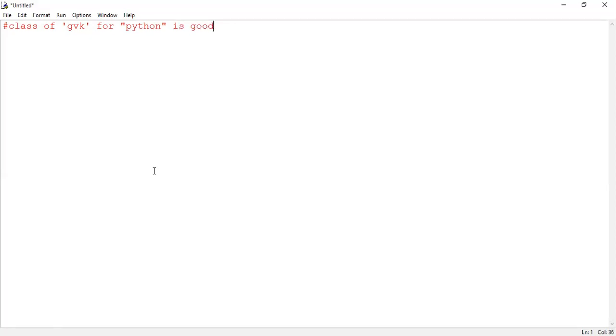So this is the string, guys, which I want to see on the user screen. GVK has to be placed between single quotes. Python has to be placed between double quotes. So this sort of string has to be displayed on the output screen.